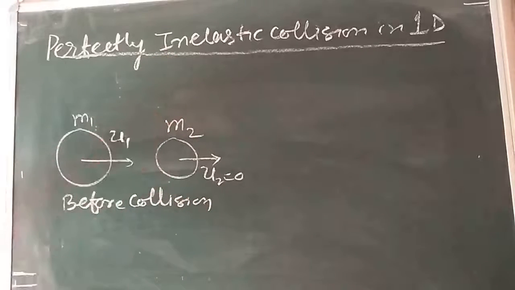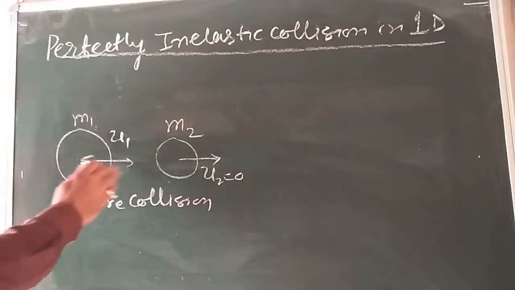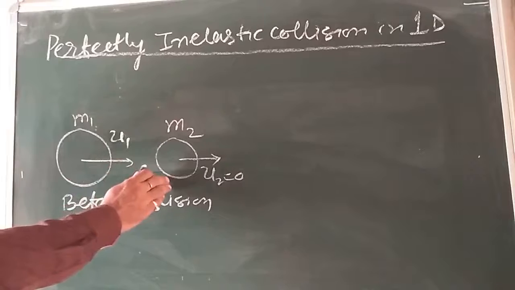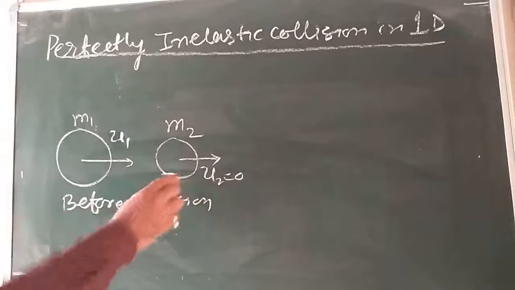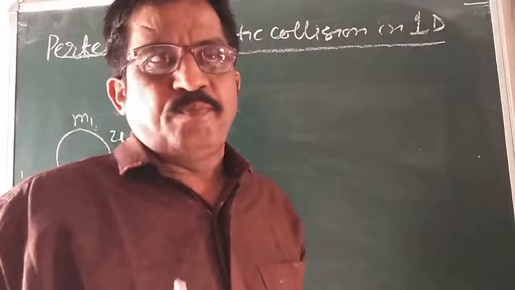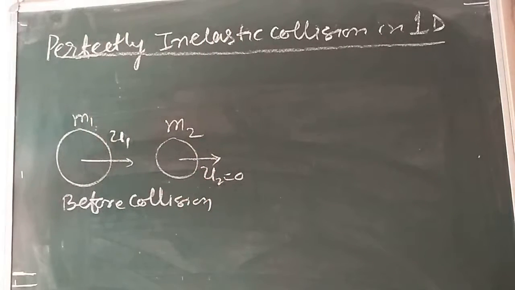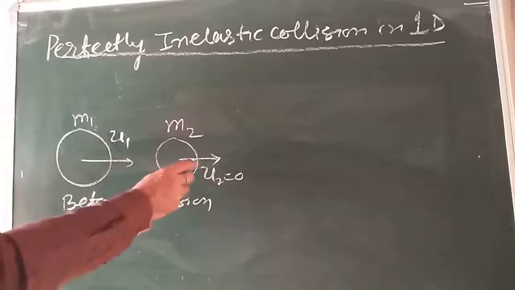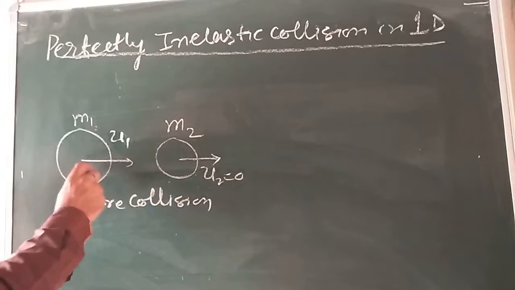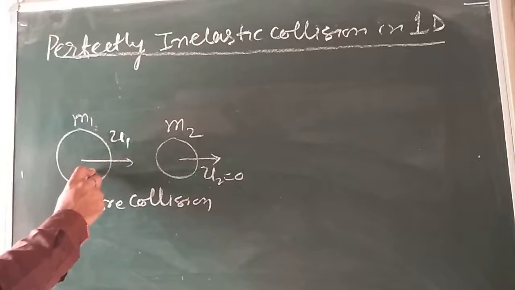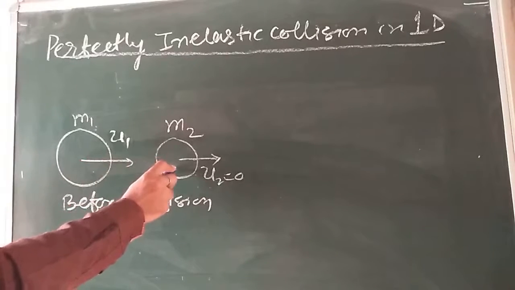As I told you, it is a perfectly inelastic collision in between the two bodies of mass m1 and m2. The body of mass m2 is initially at rest, that is u2 is equal to 0. We refer to this body as the target body. The incoming body of mass m1 with velocity u1 is referred to as the projectile. After the collision, both the bodies move together.